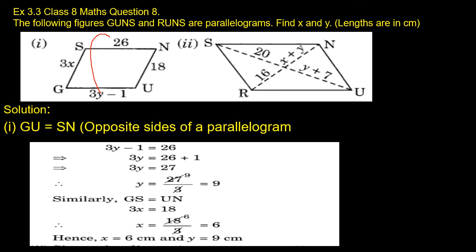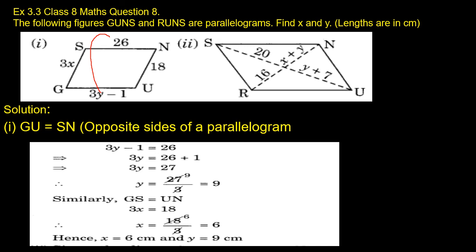Minus 1 goes to the other side and becomes plus 1. So 3y equals 26 plus 1, which is 27. So y equals 27 by 3. Three nines are 27. So the y value is 9, y equals 9 centimeters.